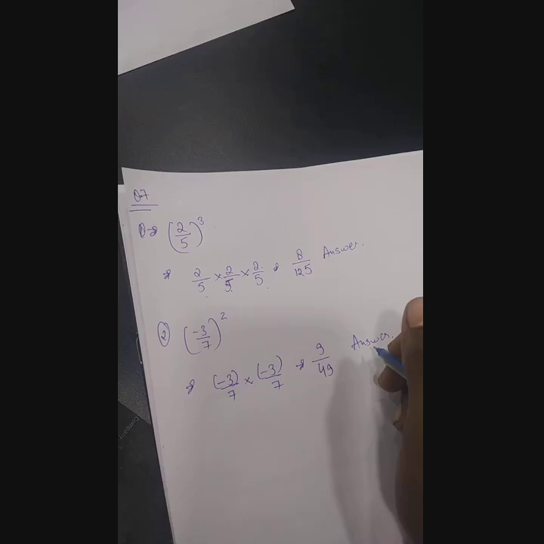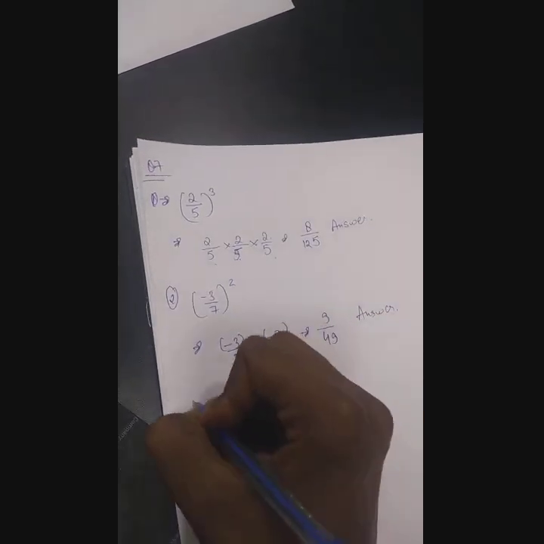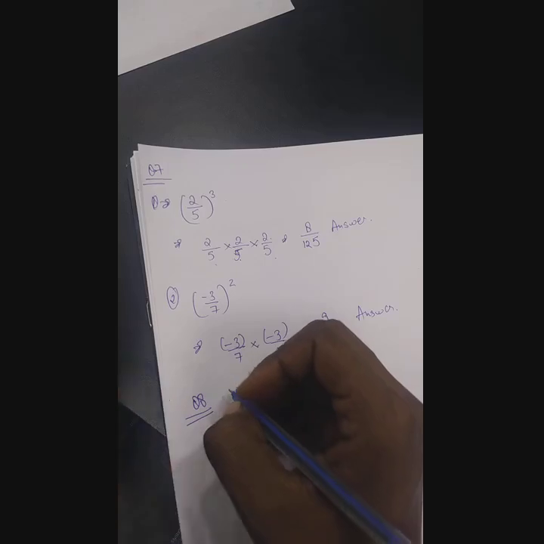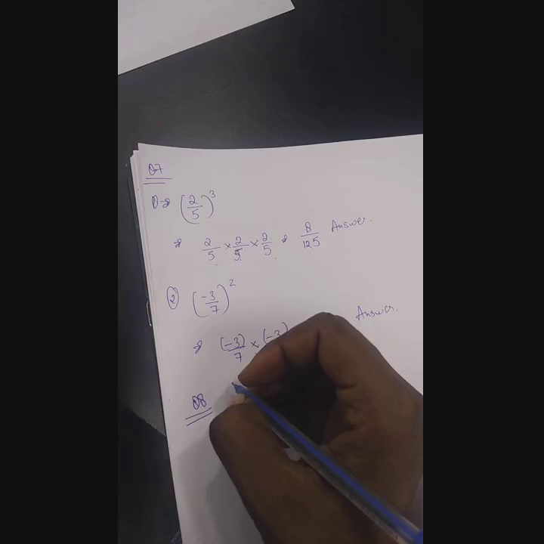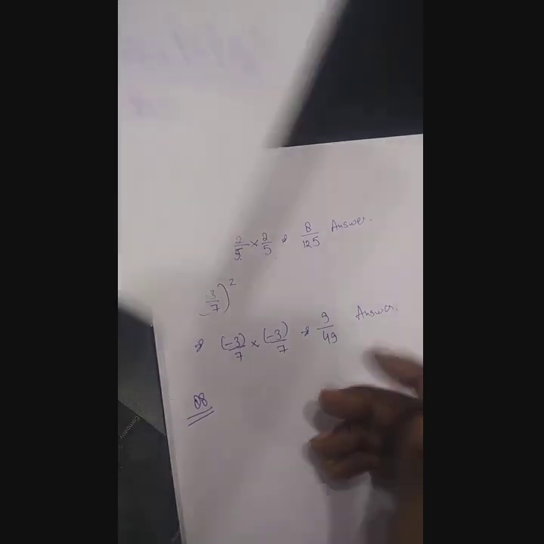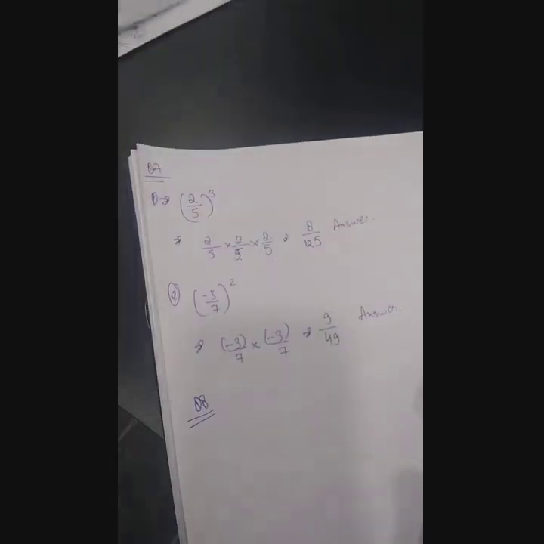Now we are coming to question number 8. What does it say? Express each of the following rational numbers in power notation. You can guess what power notation is. Just like you did earlier over here, this multiplied by this, you do it using the prime factorization method.